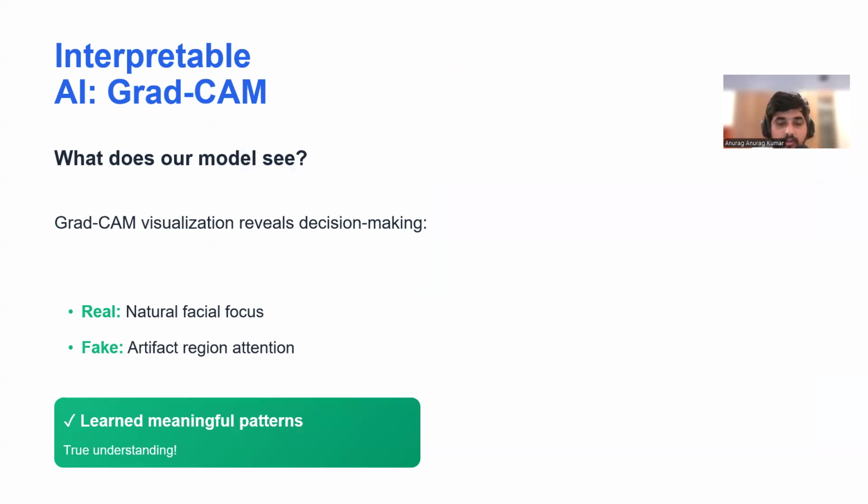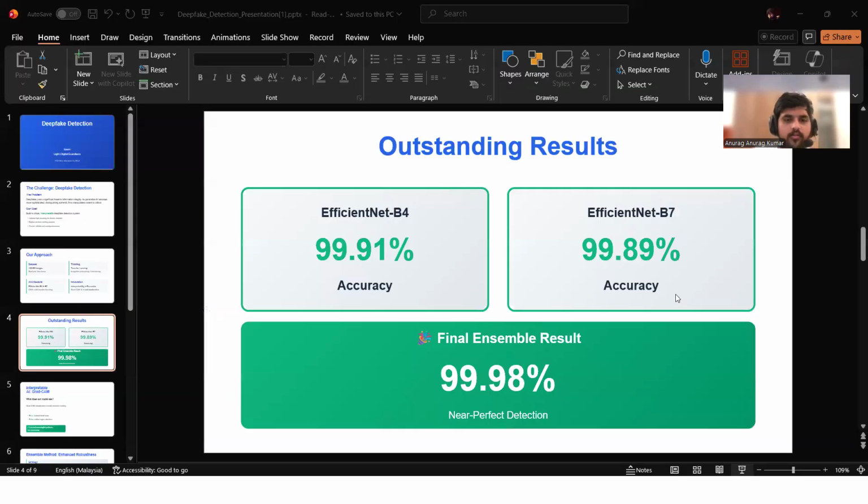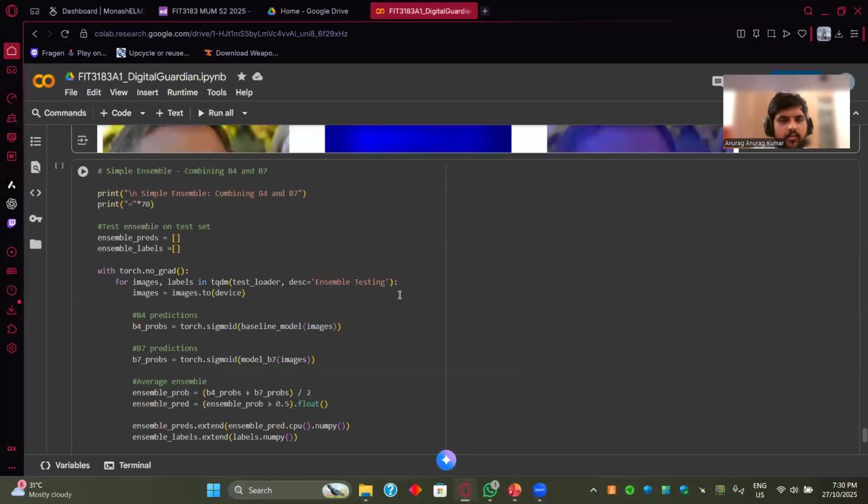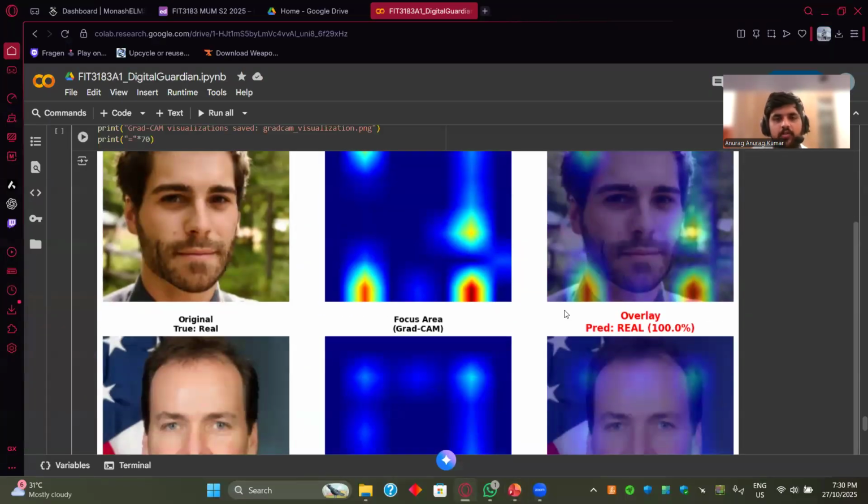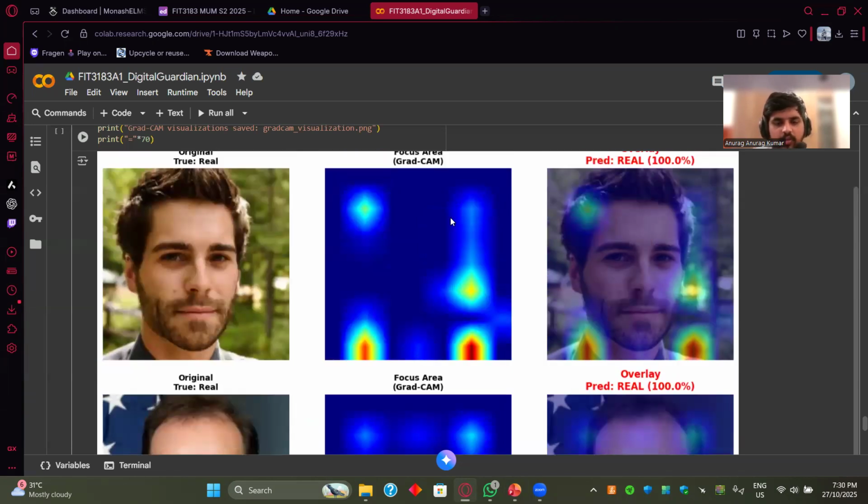So now coming to the Grad-CAM visualization, the reason why we wanted to apply this is to show how our model makes its decisions. And this is where Grad-CAM comes in. To show more easily, these are the results that Grad-CAM was able to produce. It's a visualization technique that shows us exactly what the model is looking at. As you can see, the heat maps over here. For the real images, the model naturally examines the facial features, the eyes, nose, and the overall structure. The attention is distributed and it seems natural.